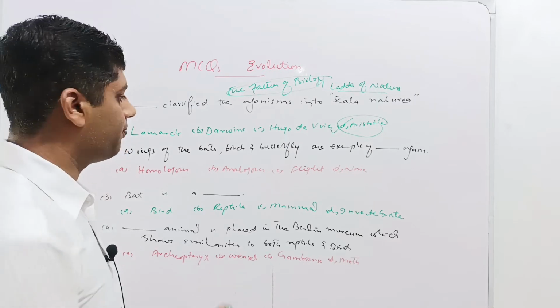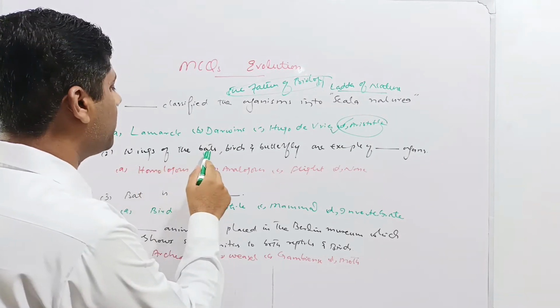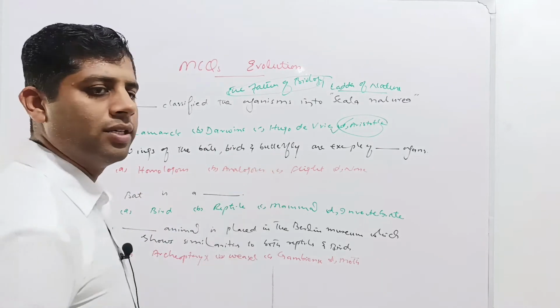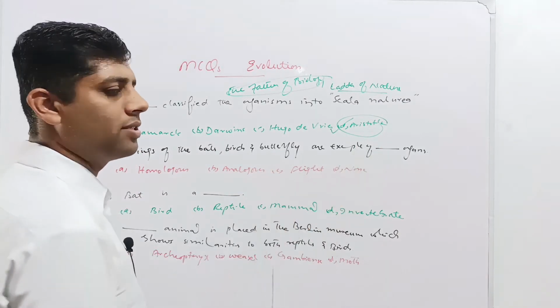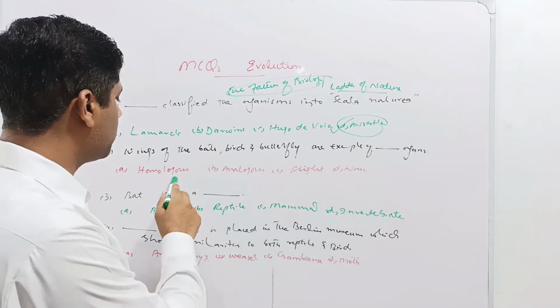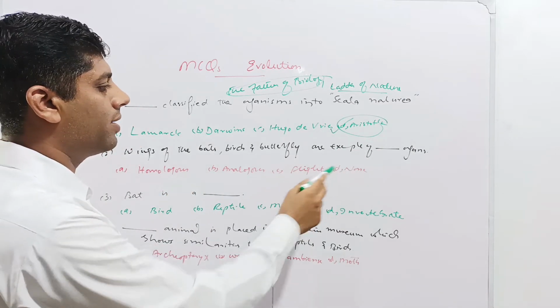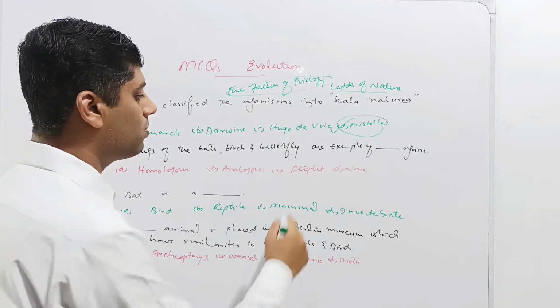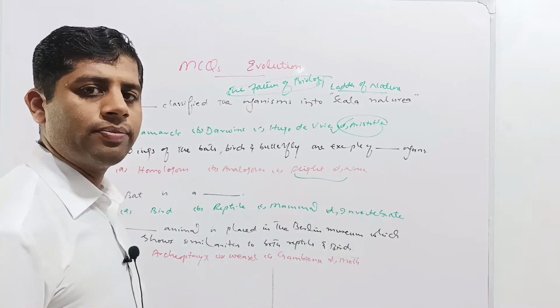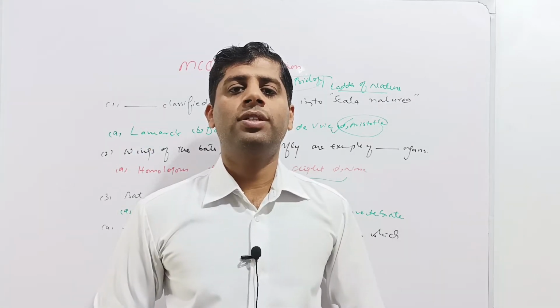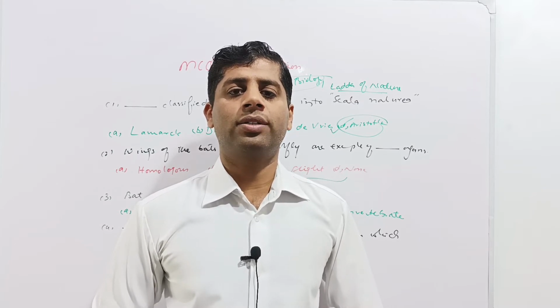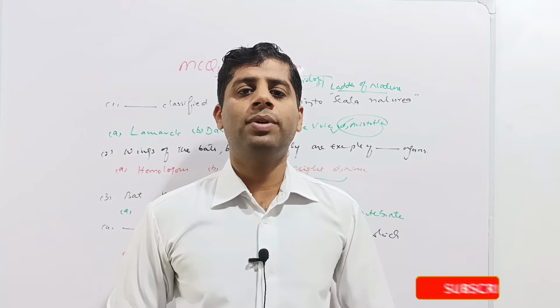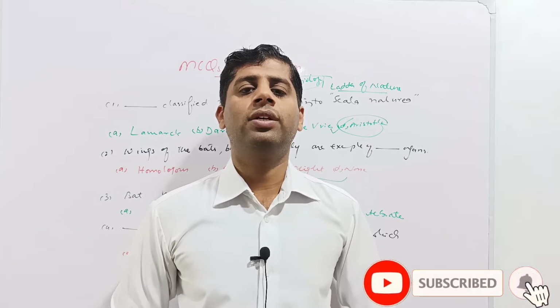Next question is, wings of the bats, birds and butterfly. These are the examples of dash organs. Given options are homologous, analogous, flight or none of these. These two options are irrelevant and should be excluded here. It should be kept in mind that on evolutionary basis there are two kinds of the organs, the homologous organs and analogous organs. The organs of the organism having same anatomical features or composition are called homologous organs.